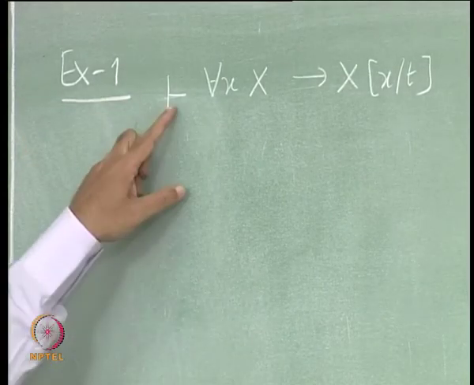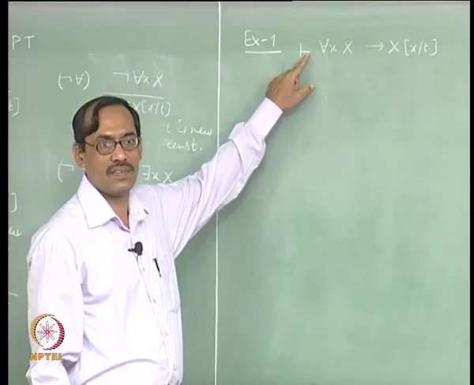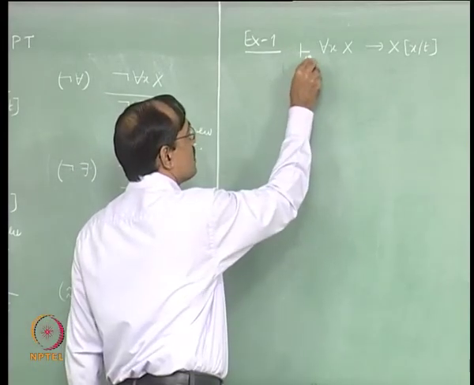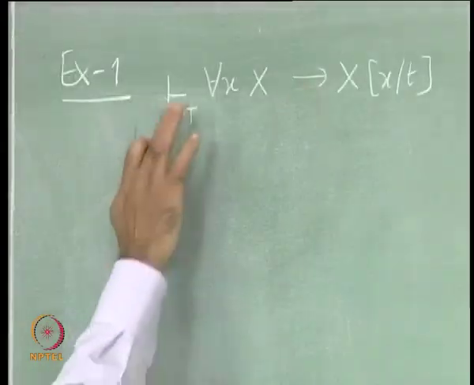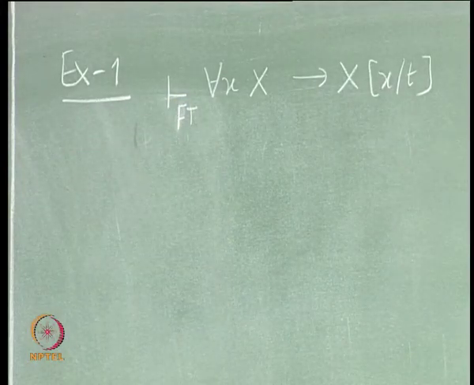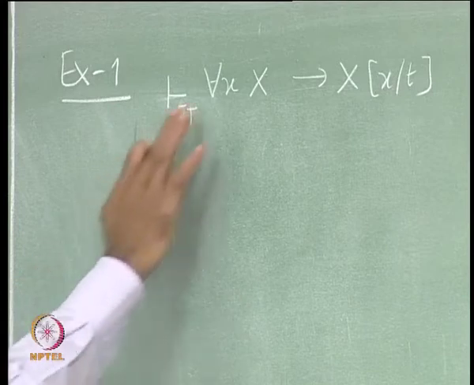So, again we will use the same symbol turnstile to say that it is a tableau theorem. If there is confusion you can say PT earlier, right. Now, you can write FT. If there is another system and this also, then you have to give the subscript, otherwise we forget it. So, now you are doing with tableau.